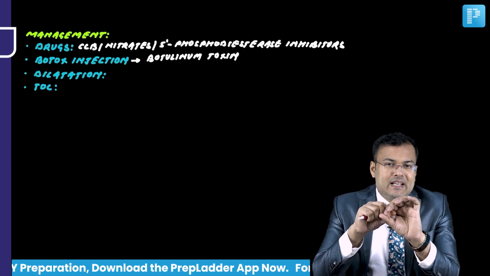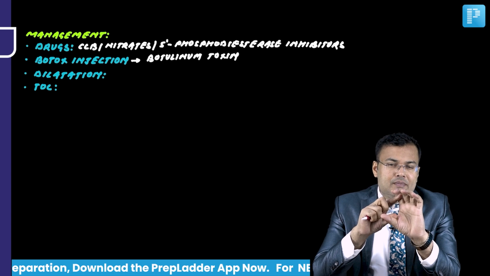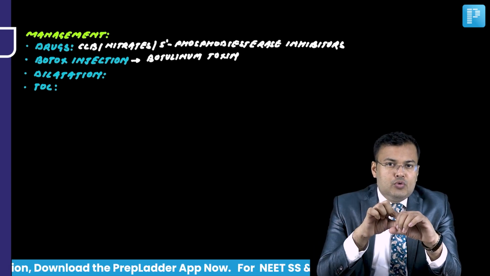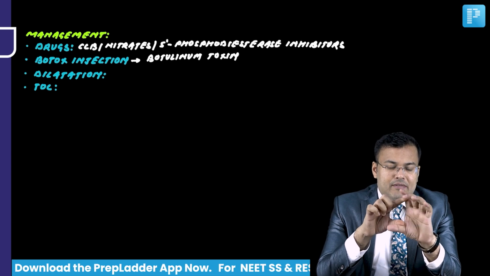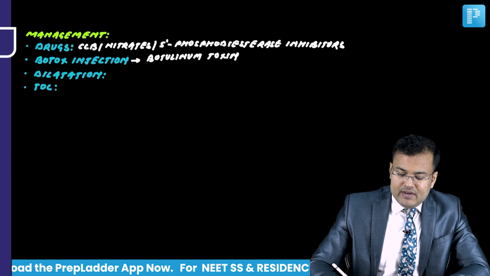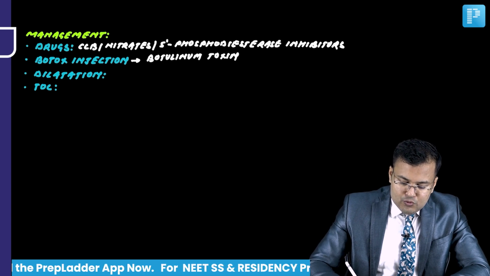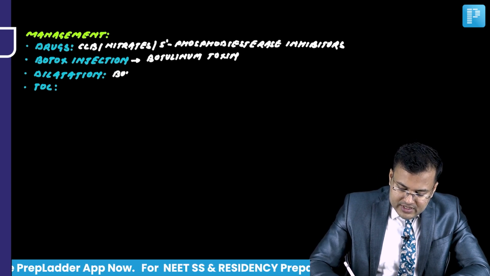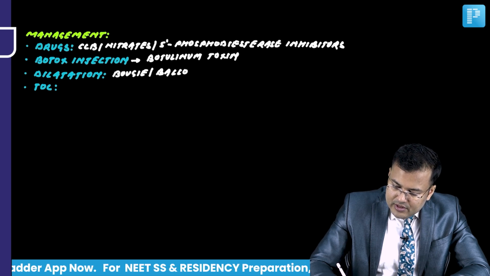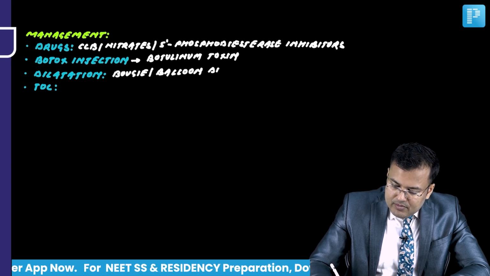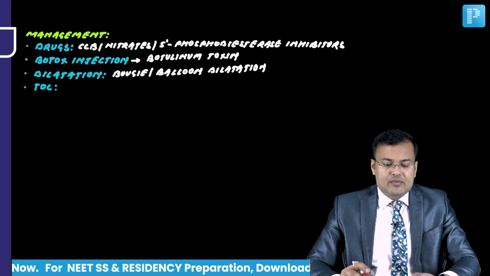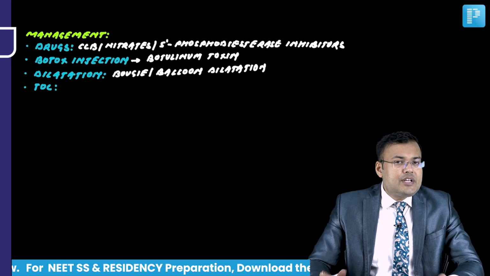We insert the metallic dilator and forcefully dilate the sphincter. In balloon dilatation, we insert a balloon in deflated state and then inflate the balloon. So this is also known as pneumatic dilatation. So in dilatation we have two options: bougie dilatation or balloon dilatation. This balloon dilatation is also known as pneumatic dilatation. Now coming to the question, what is the treatment of choice?